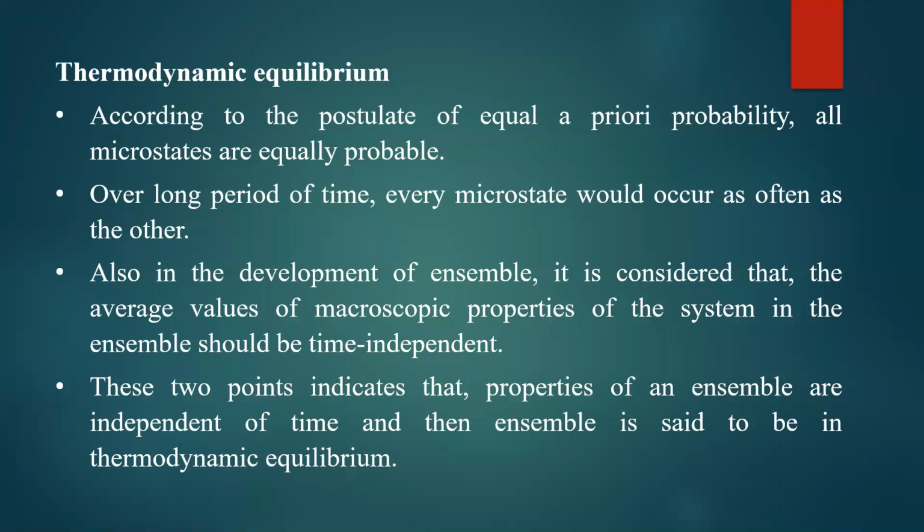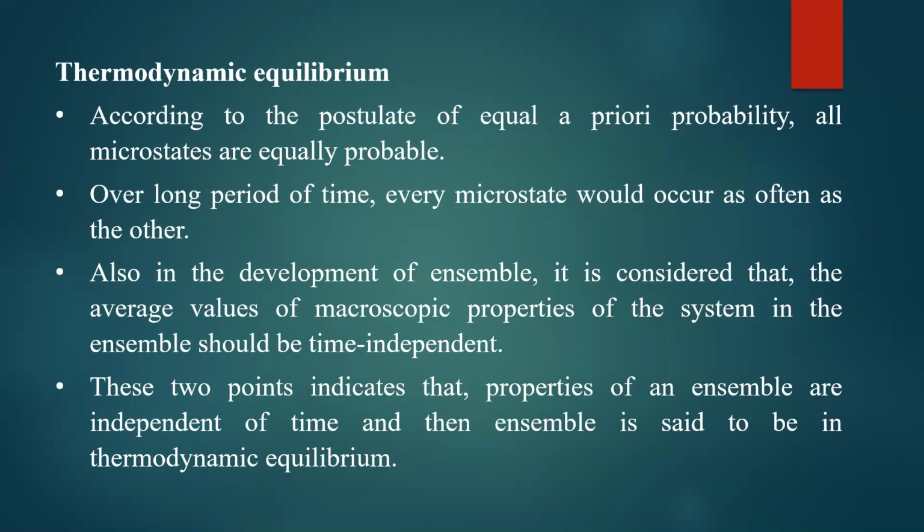Let us see what thermodynamic equilibrium is. According to the postulate of equal a priori probability, all microstates are equally probable. If you take the example of tossing a coin, head and tail are the microstates. Macrostate is that the coin is tossed. You will not have complete information about the event; that is macrostate. Microstate gives you the particular outcome, head or tail.